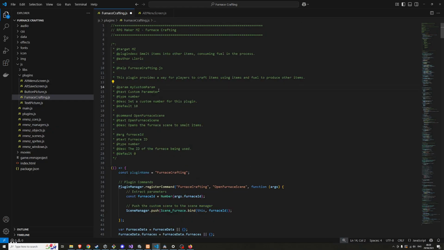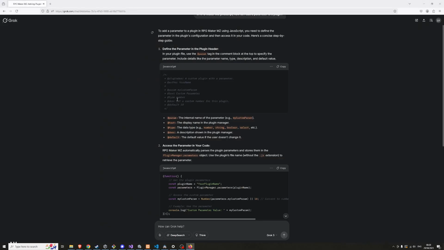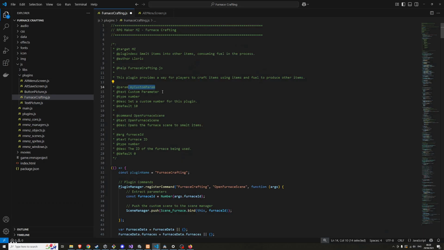So the parameter is, what should I call this? Item name length cutoff. Ugh. Item name truncate.